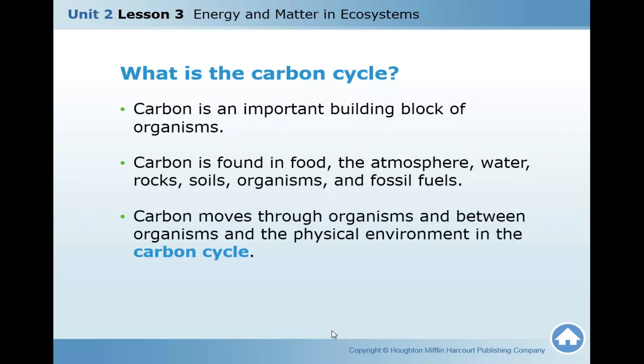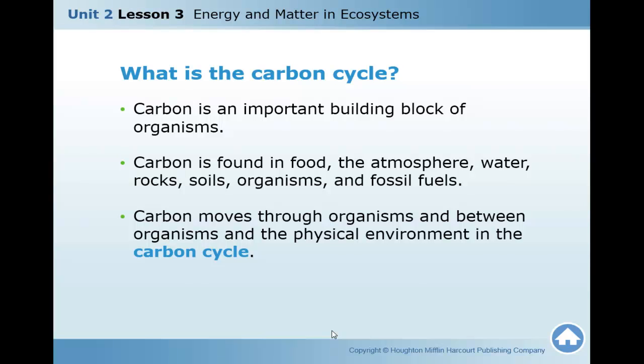What is the carbon cycle? Carbon is an important building block of organisms. It's an important chemical material inside your body. Carbon is found in food, atmosphere, water, rock, soil, organisms, and fossil fuels.